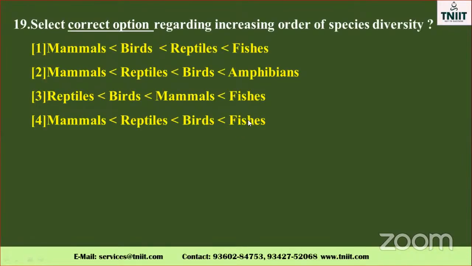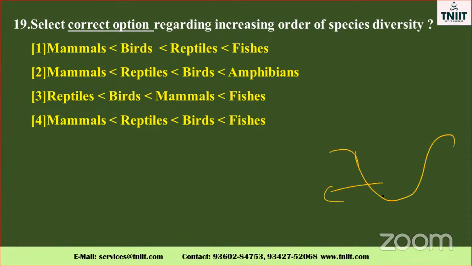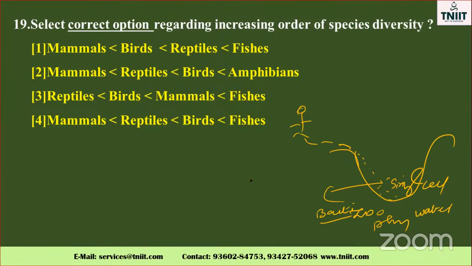Next one: select the correct option regarding increasing order of the species diversity. Increasing order you have to tell. Normally you know where the organisms originated. Single cell organisms originated from the water molecules, isn't it? Zooplankton, phytoplankton, and again bacteria is a single cell organism. That bacteria also undergo further development. Finally reptiles, mammals, and finally what is a human being? So starting from aquatic to these things.